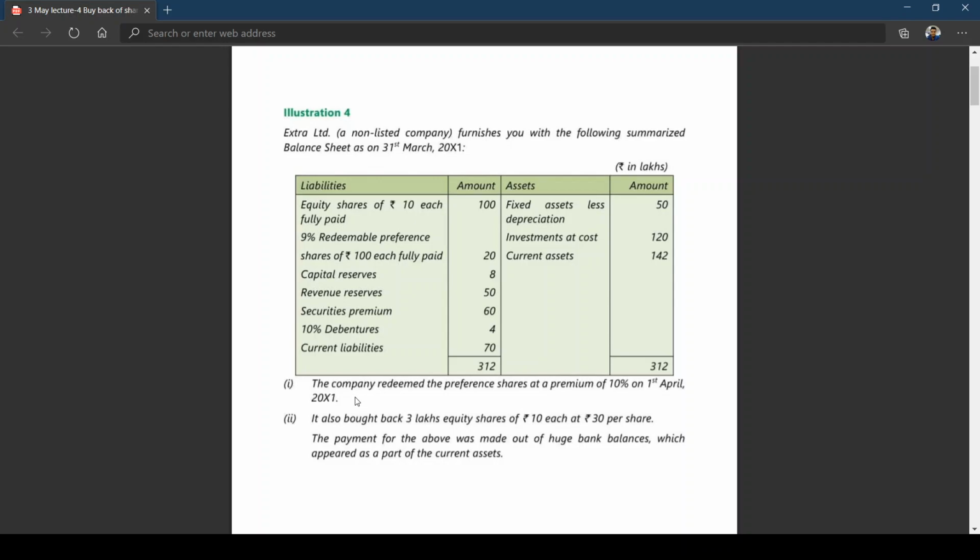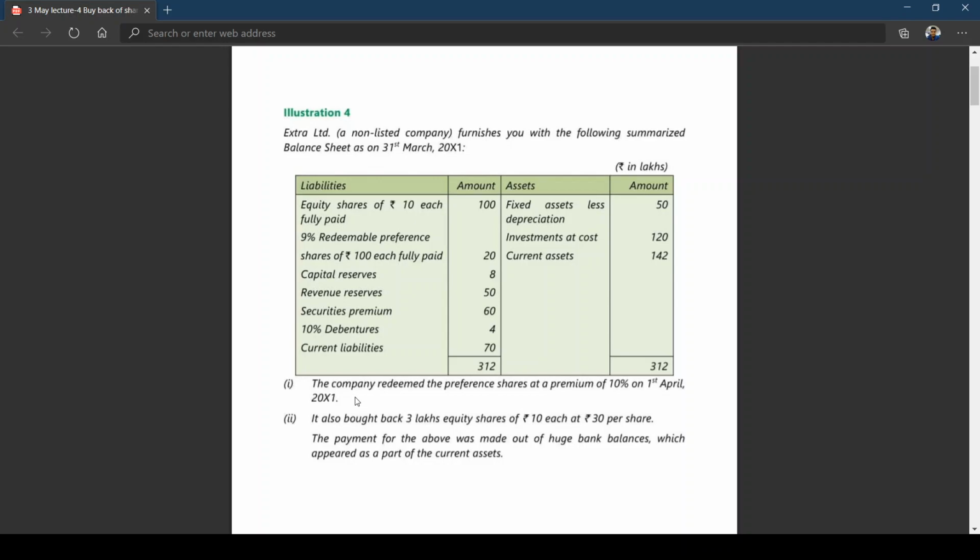Here, when the problem is plain and straightforward, where so and so number of shares have been purchased without any further condition, there is no need for you to apply the shares outstanding test, resource test, or debt equity ratio test. I hope I've cleared your doubt, if anybody is having one.